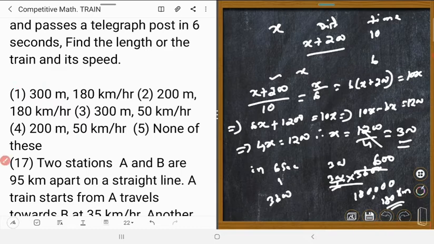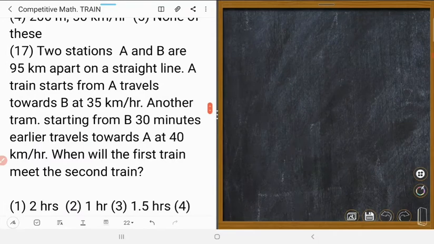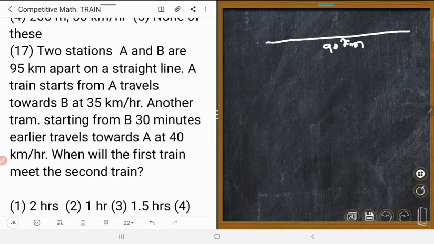Number 16 is done, so now we shall do question number 17. Two trains A and B are 95 km apart on a straight line. Could you understand? This is the distance between A and B. A train starts from A and travels towards B at 35 km per hour.